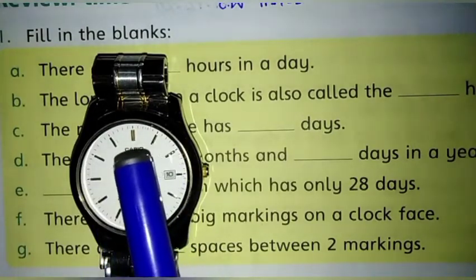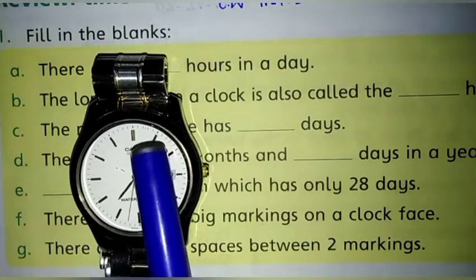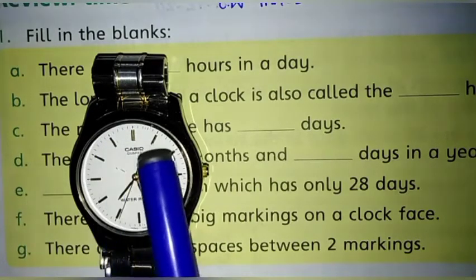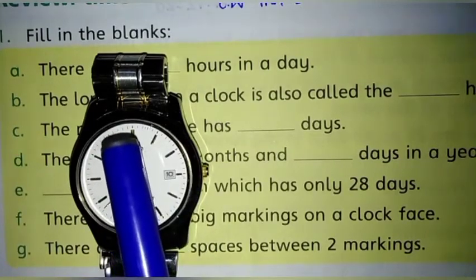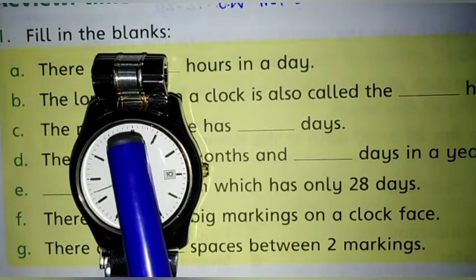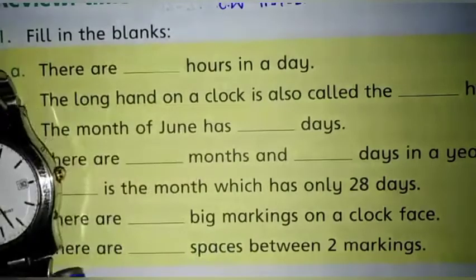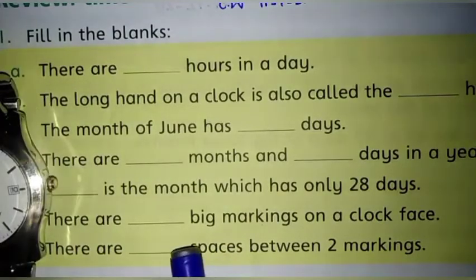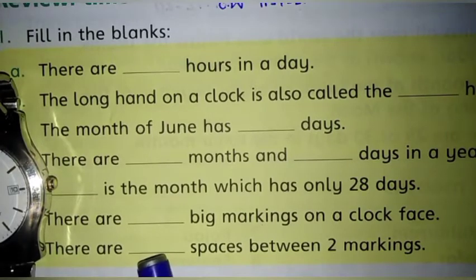It is my watch, and I want to share. These are two markings. Suppose 12 to 1, these are the two markings, and they are asking us how many spaces between two markings. These short lines between two big markings are 1, 2, 3, 4, 5. We will write here there are 5 spaces between two markings.